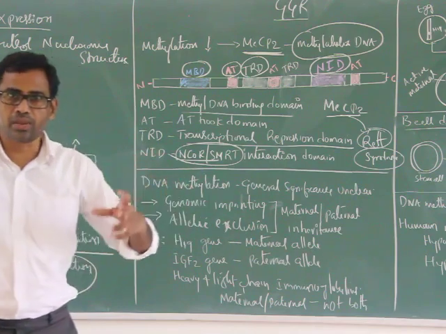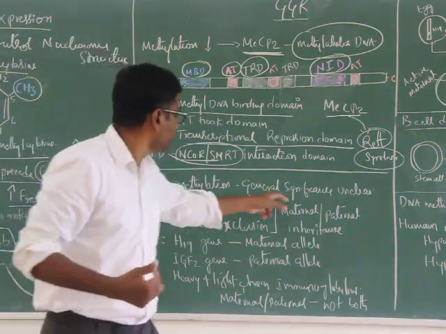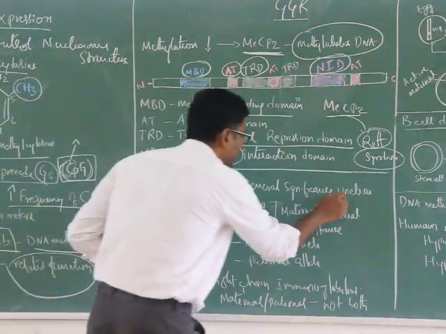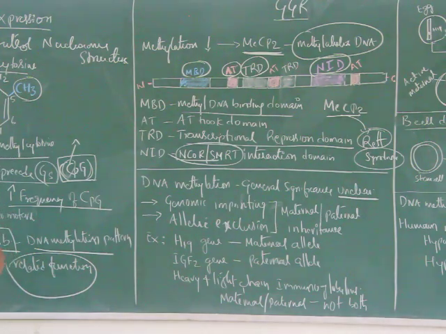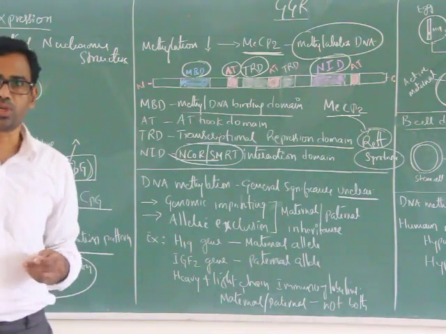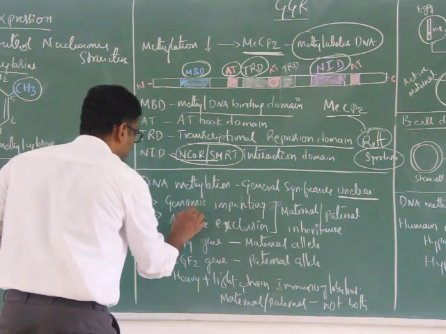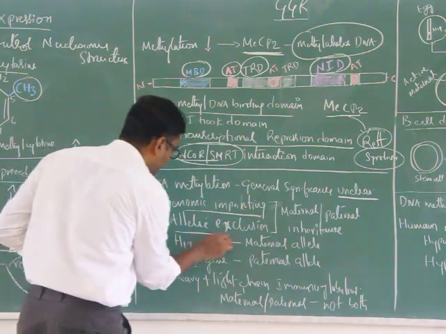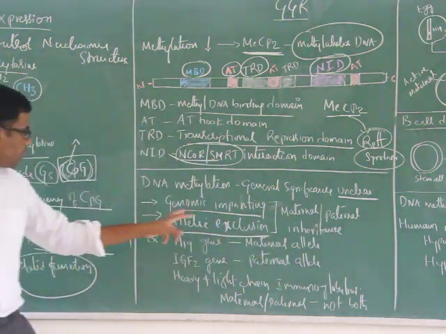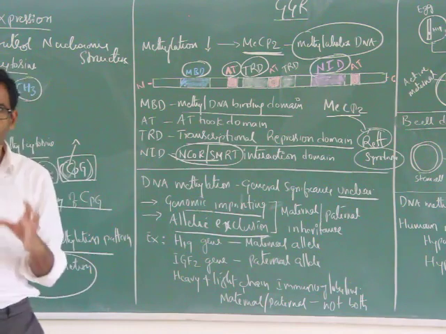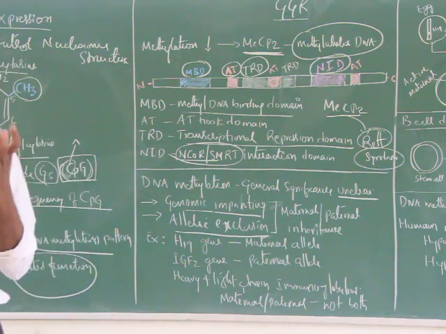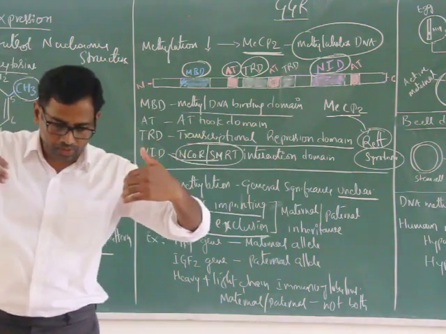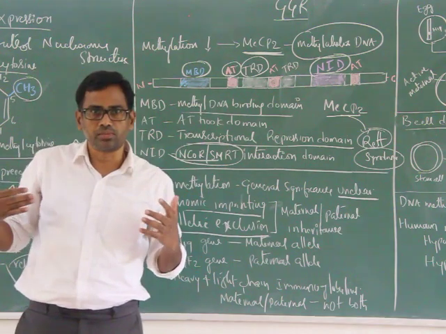Similarly, does DNA methylation have any general or physiological significance? Yes, it has. Although it is unclear, there are some instances where DNA methylation plays a very important role. One such thing is genomic imprinting, or allelic exclusion. What is genomic imprinting? If you consider an animal diploid cell, it contains a maternal allele and a paternal allele, one allele from mom and another from dad.